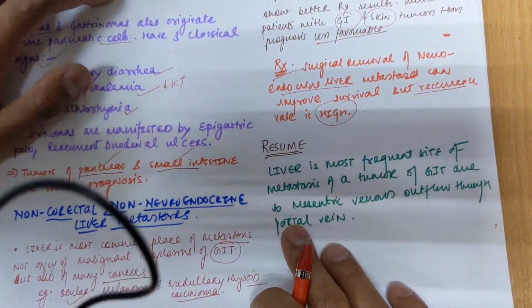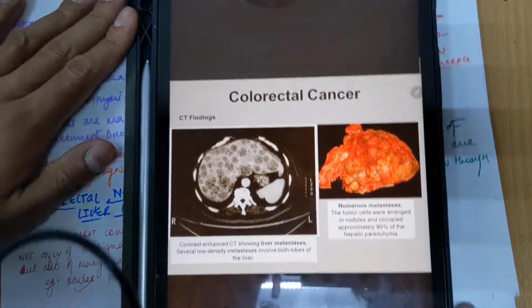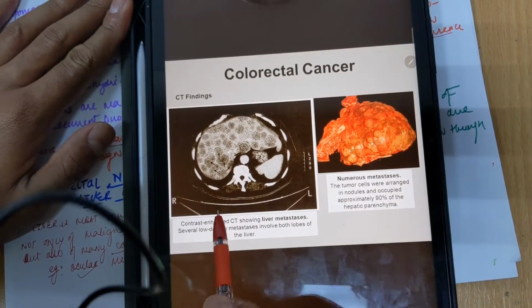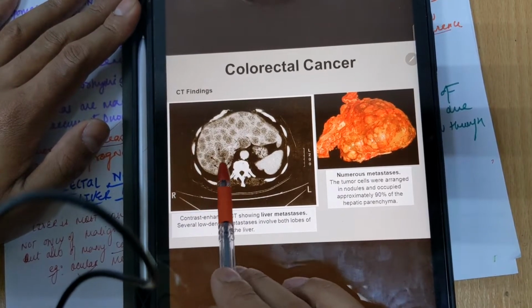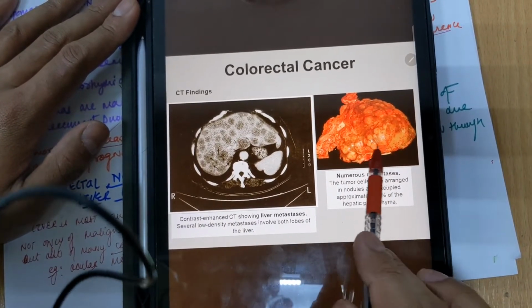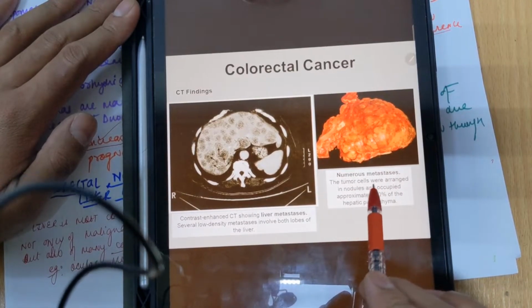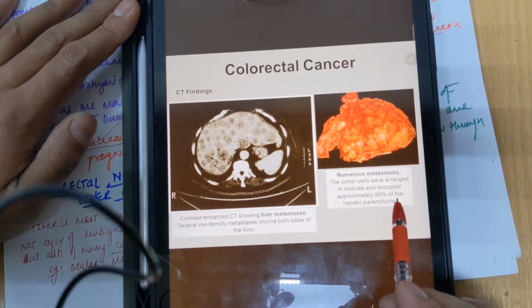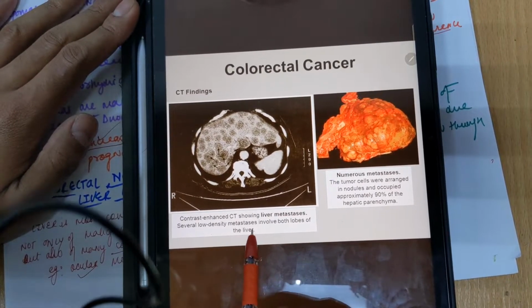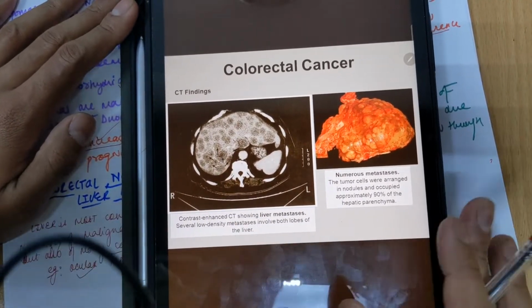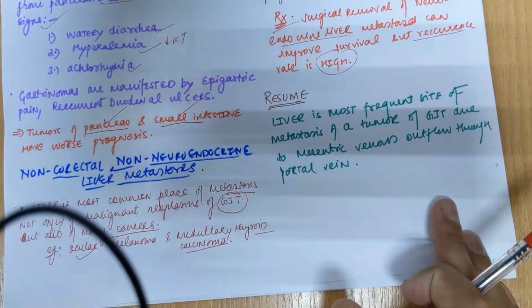Okay, and you can see this image, like for the colorectal cancer, you can see the CT findings here, CT images, and liver metastasis, black balls. So these are actually the liver lesions, and this is the gross image of your liver. So you can see numerous metastases. Tumor cells were arranged in nodules and occupied approximately 90% of the hepatic parenchyma. So low density metastasis in both lobes of the liver. So both lobes of the liver are damaged here. So this is the metastasis from the colorectal cancer, colon.